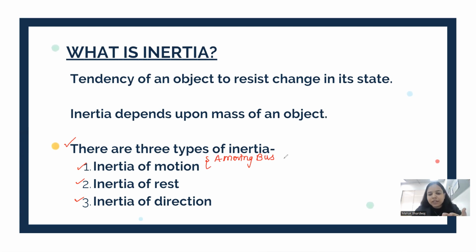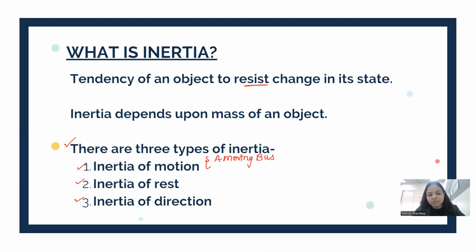And due to that inertia, the lower part of your body comes to rest with the bus, but the upper part does not want to come to rest. Why? Because of inertia. And since it does not want to come to rest at the moment, it is resisting the change. Because of that resisting change, you move forward.